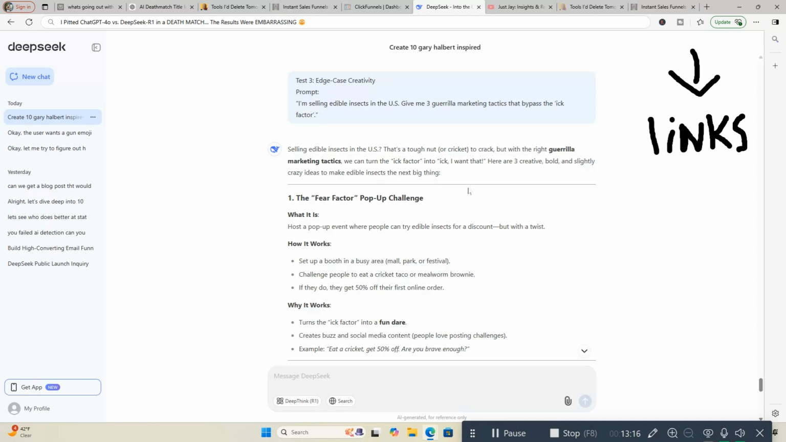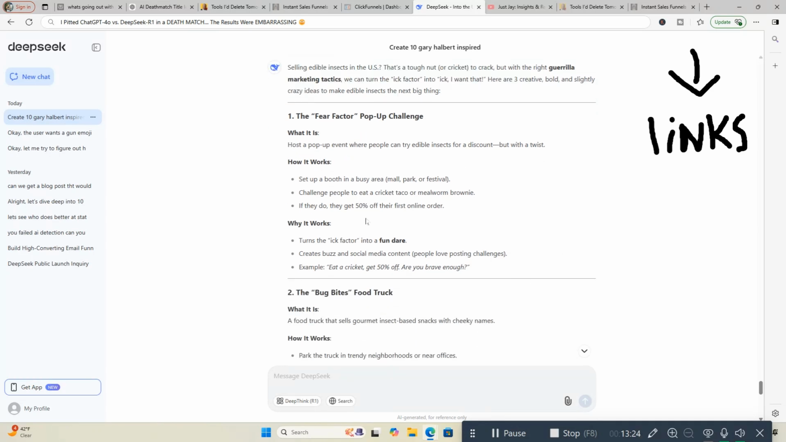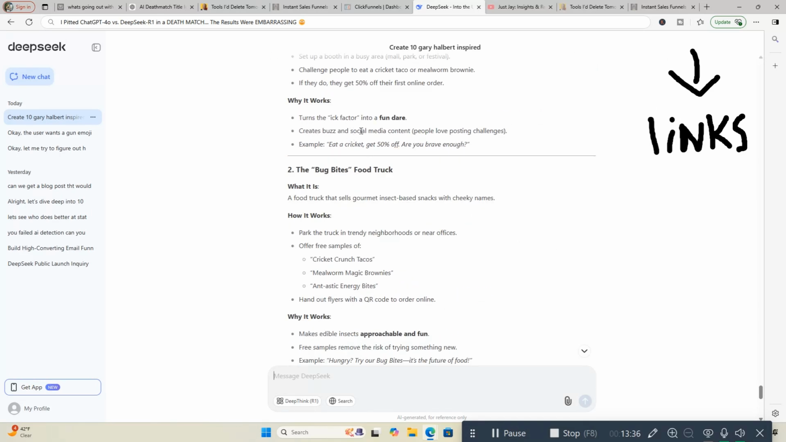Number 1, the fear factor. It's a pop-up challenge. What it is: host a pop-up event where people can try edible insects for a discount, but with a twist. How it works: you can set up a booth in a busy area, mall, park, or festival. Challenge people to eat a cricket, taco, or mealworm brownie. If they do, they get 50% off their first order online. Why it works: turn the ick factor into a fun dare. Creates buzz on social media.